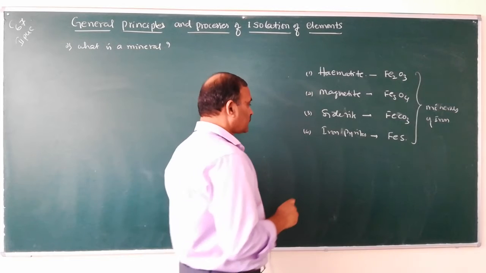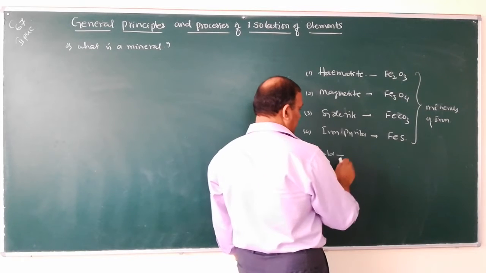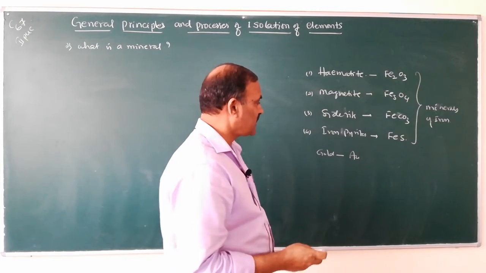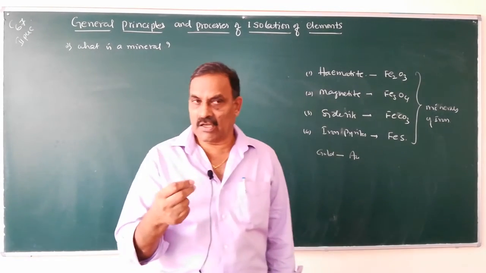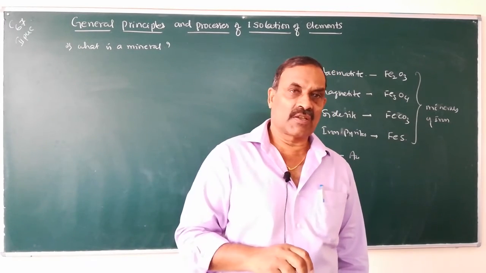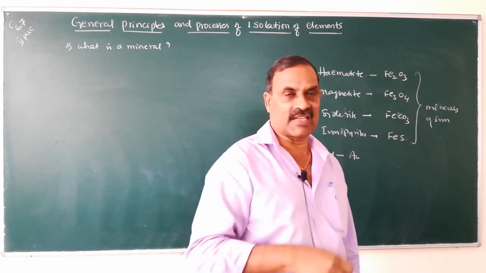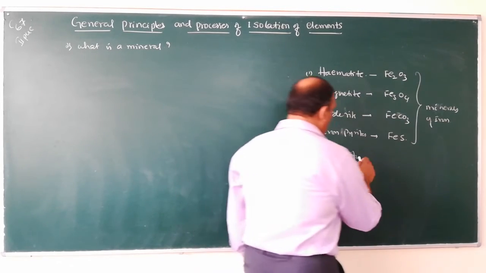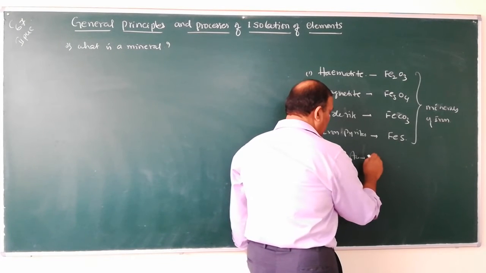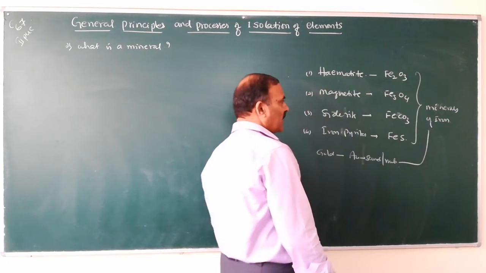Also, gold is present in the earth in the free state. Gold particles are present in nature, platinum particles are present in nature, mercury particles are present in nature along with dust, mud, etc. So gold particles along with sand, mud, etc. is also a mineral.